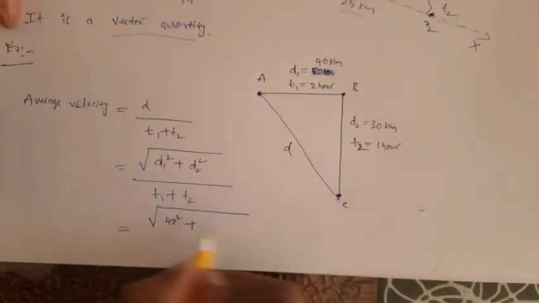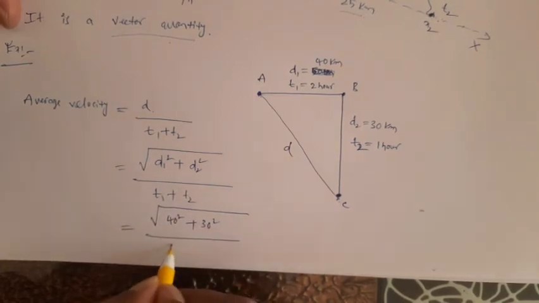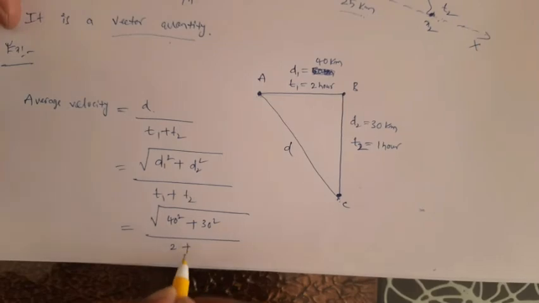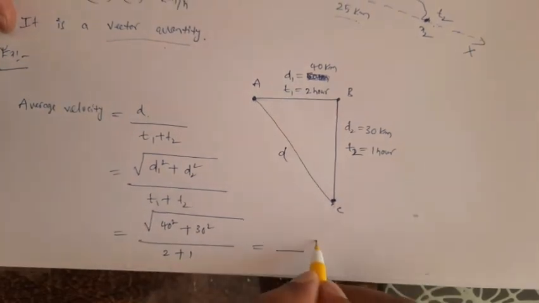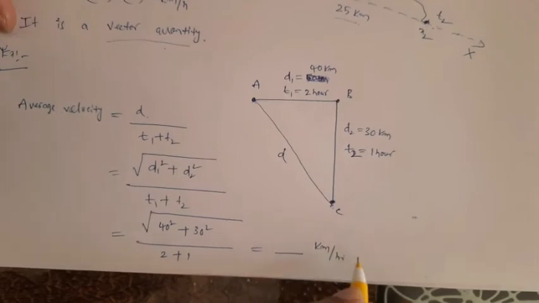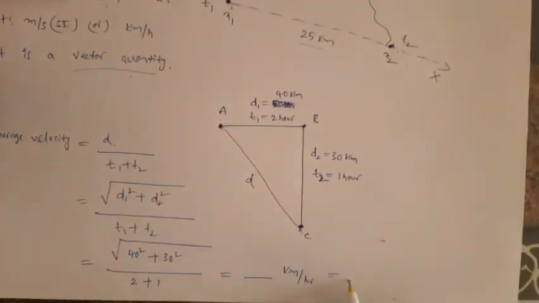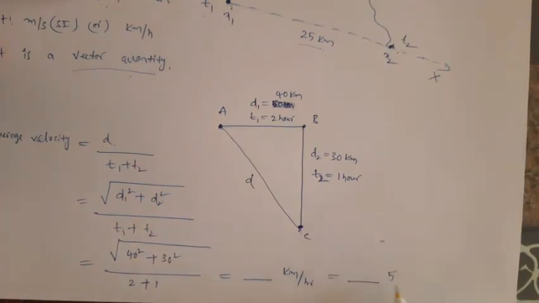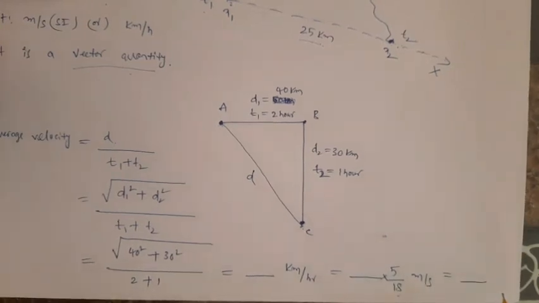(40 square plus 30 square) divided by time taken, (2 hours plus 1 hour). Just simplify it. You will get this value in kilometer per hour. Later on, how can you convert this value into meter per second? Whatever value you get, just multiply it by 5/18. Then the value will be converted to meter per second. So this is the way you need to solve the problem.